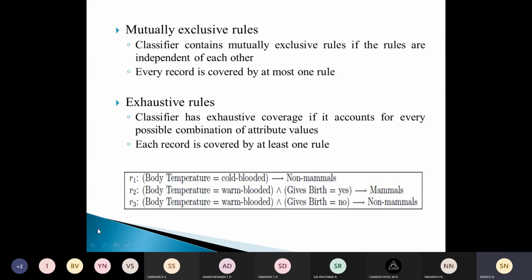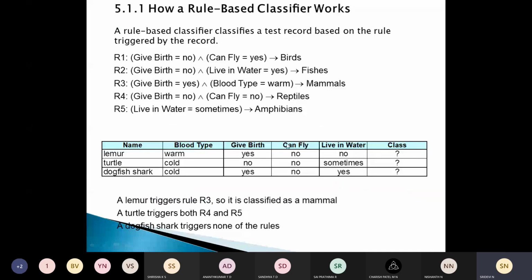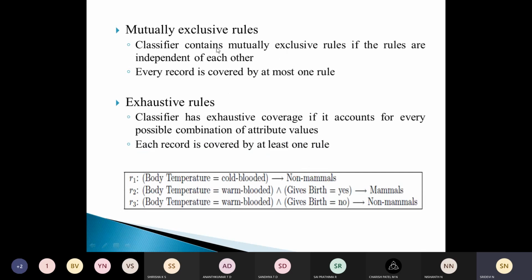Together, if we take these two properties, they will ensure that every record is covered by exactly one rule. Why have we come up with that? Because we saw that the turtle is triggered by two rules, and there is one more record which cannot be classified under any of these rules. Hence, to overcome these problems, we have come up with mutually exclusive rules and exhaustive rules, which make sure that every record is covered by exactly one rule.